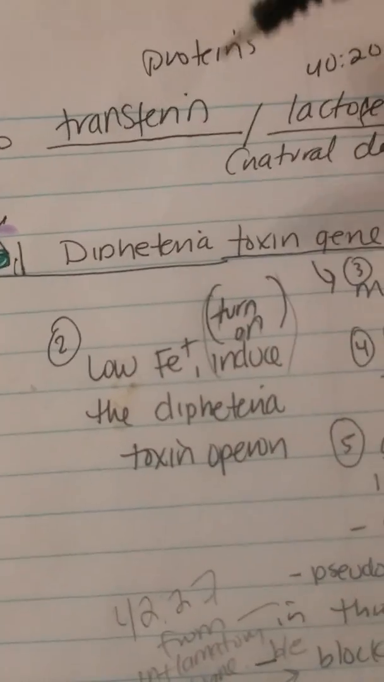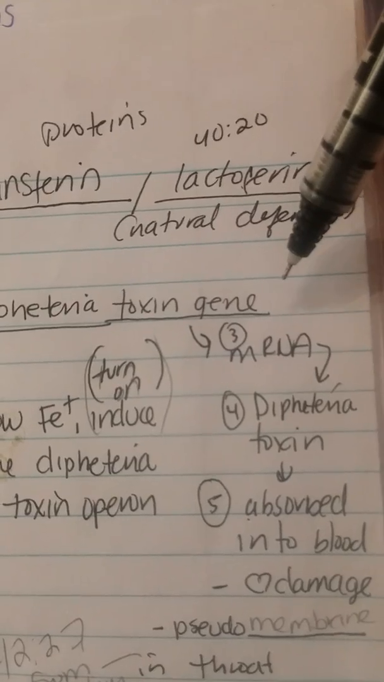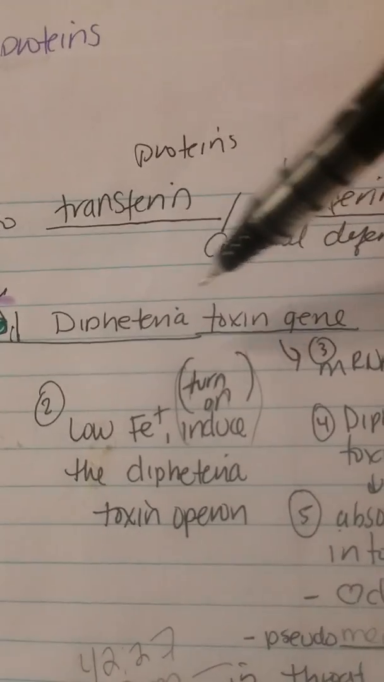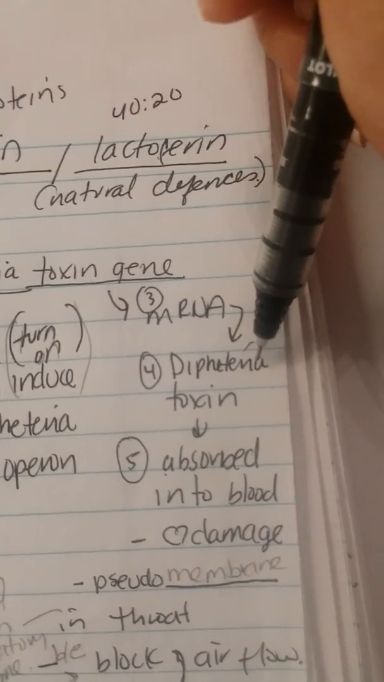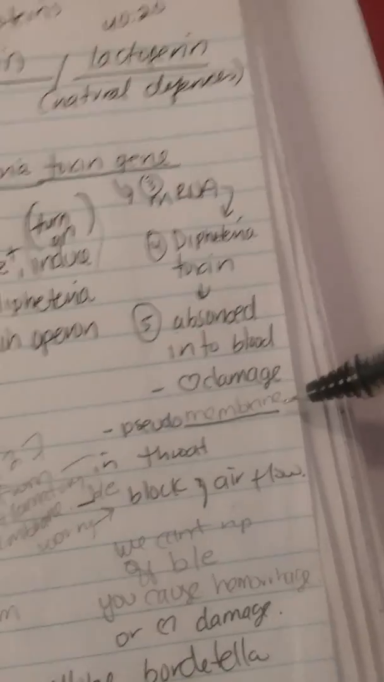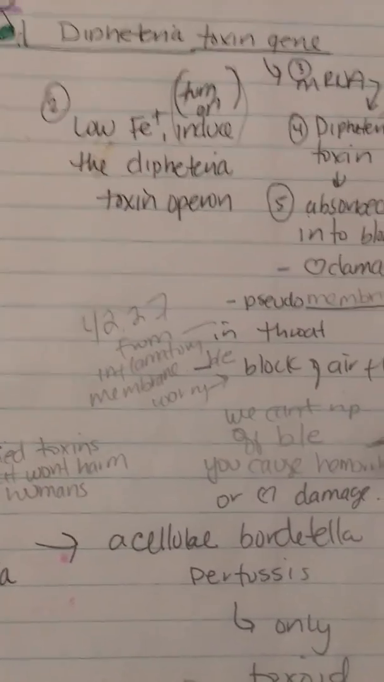So if there's low iron, we will turn on the diphtheria toxin operon, and then it's going to continue to go, because like I said, the repressor cannot bind to the operator, so there's going to be transcription, and the diphtheria toxin gene will be transcribed into RNA, and then the RNA will be translated into diphtheria toxin, which is absorbed into the blood, which will cause heart damage, and a pseudomembrane, which is kind of large in the throat, and then it will also block airflow, and we can't rip it off because you can cause hemorrhage or heart damage.